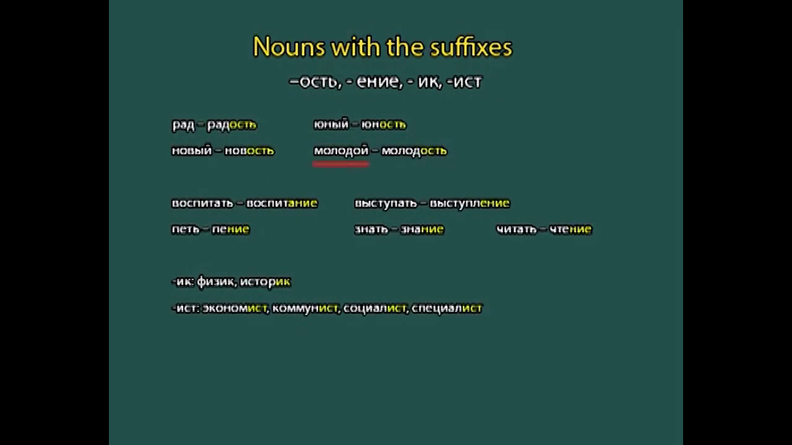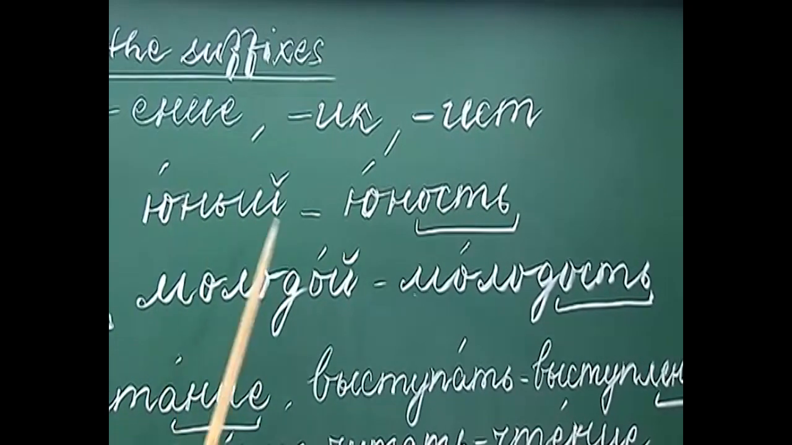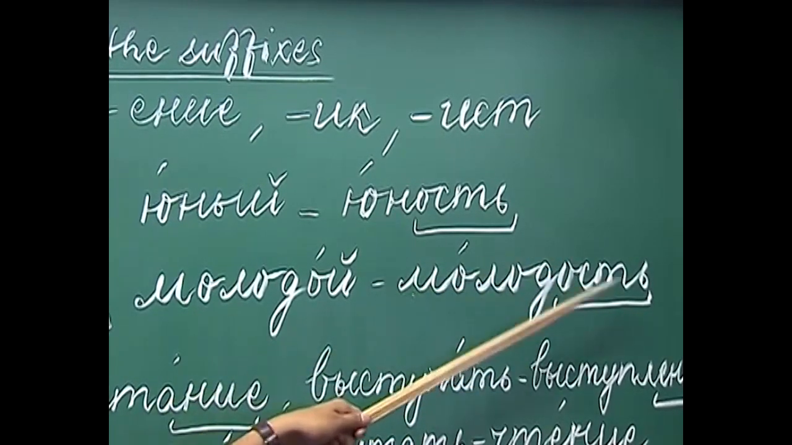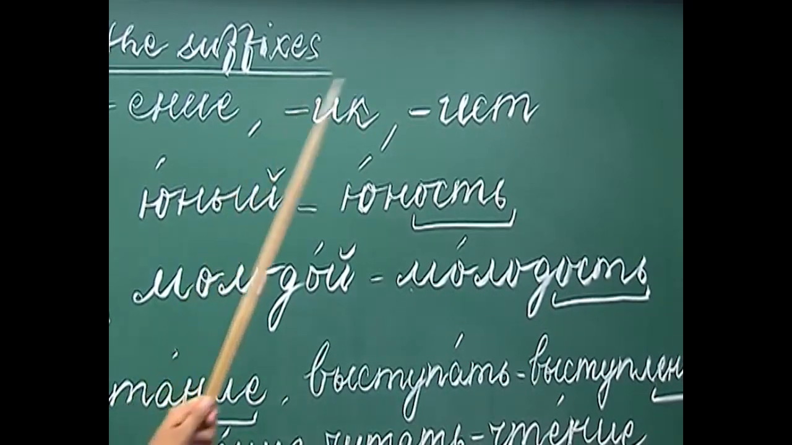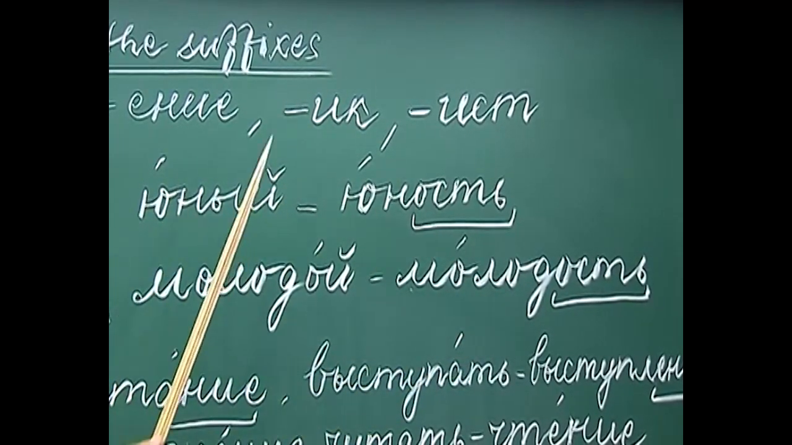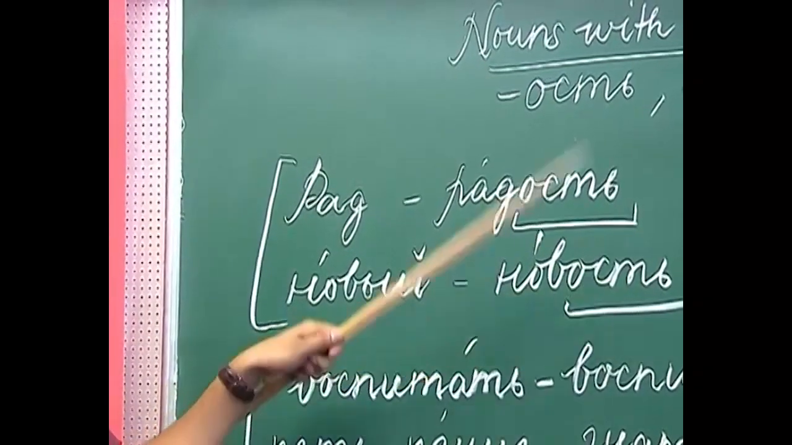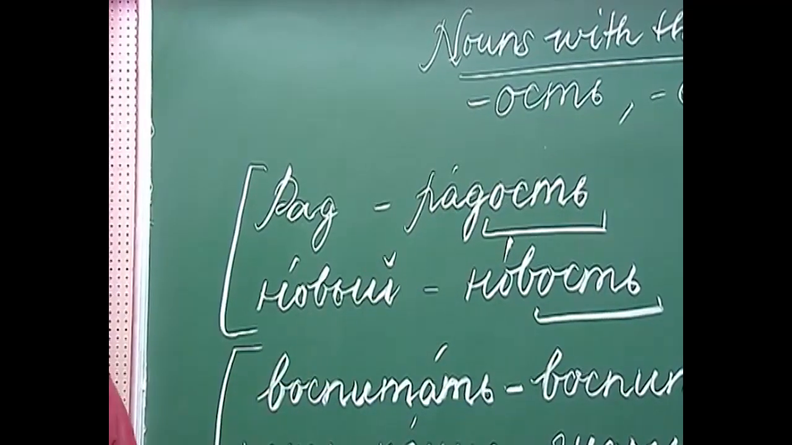The next adjective we have is molodoy. What is molodoy? Molodoy is young. And how do we derive a noun from molodoy? We are adding the suffix -ost. Molodost. Molodost is youthfulness. So, molodoy, molodost, yuny, yunost, rad, radost and novy, novost. So, this is about the nouns with the suffix -ost, and they are abstract nouns derived from adjectives.